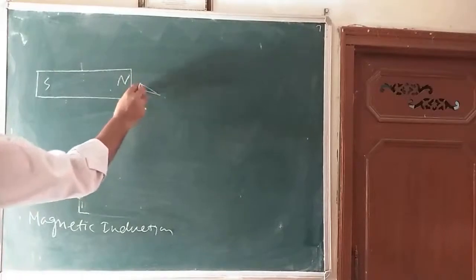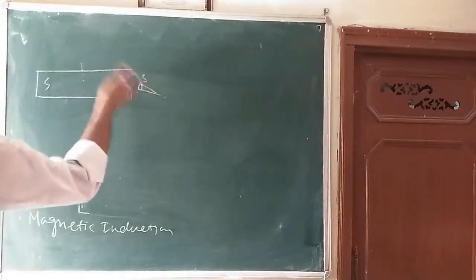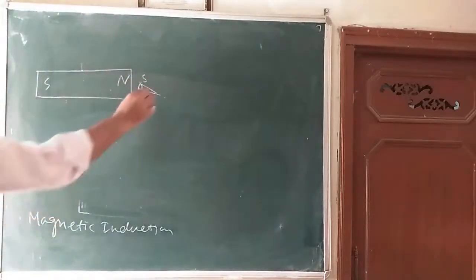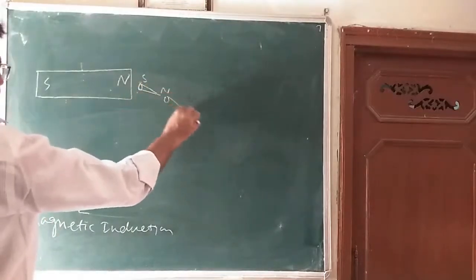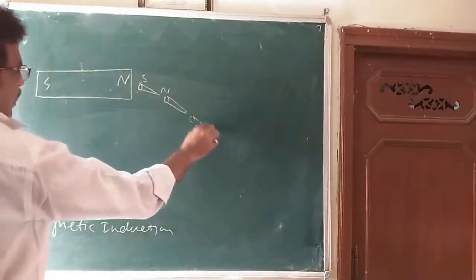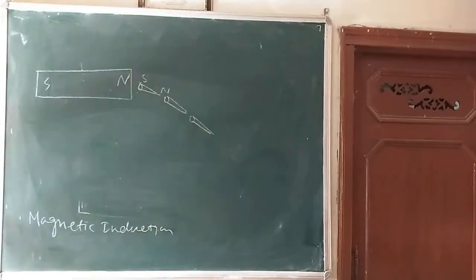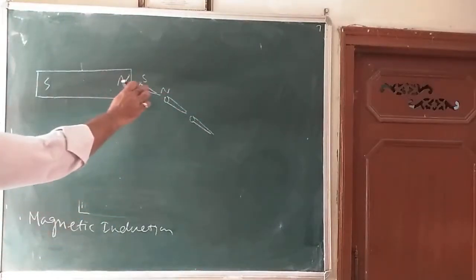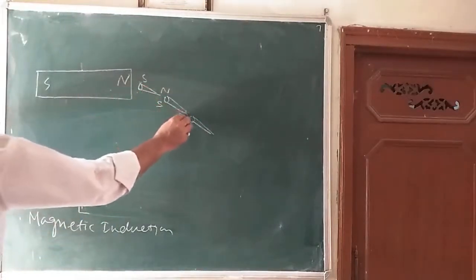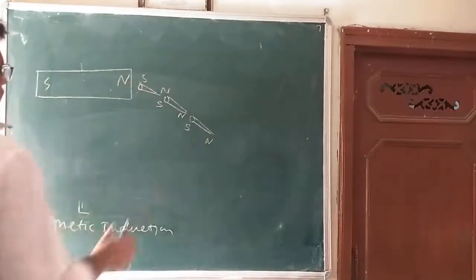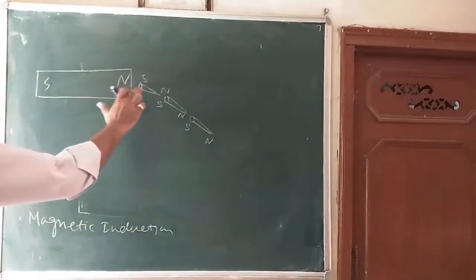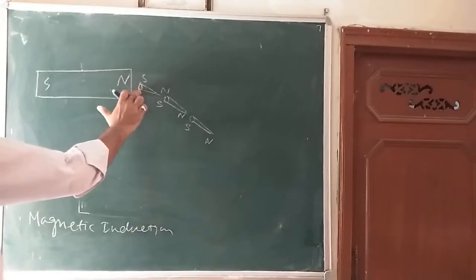The pin's end gets attracted, so that will be the south pole and this is the north pole. Similarly here, like this. So I can say south, north, south, north, south, north. Here it is the north pole and this pin creates a south pole here.